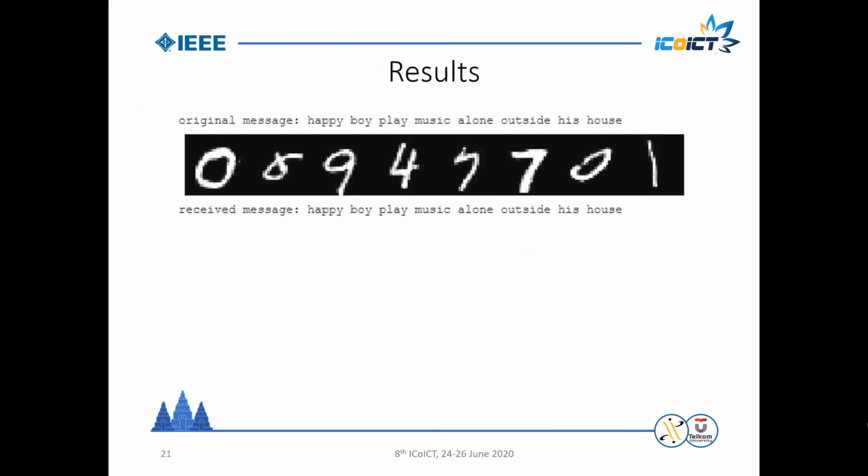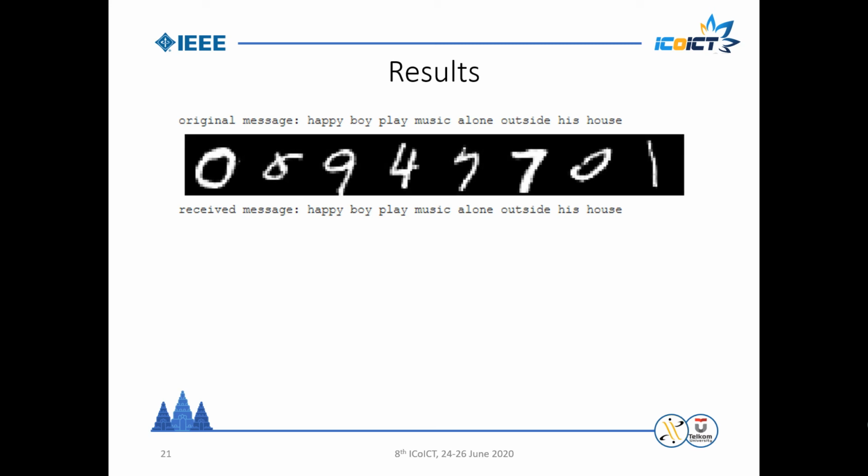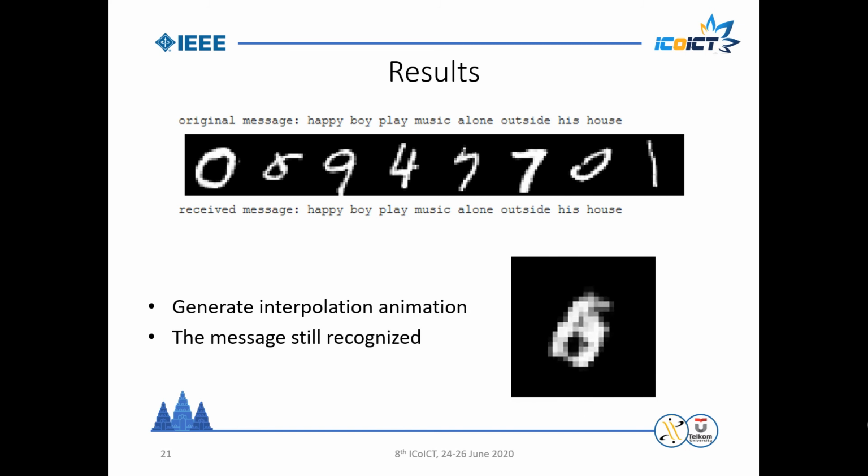However, up to this point, we are only able to produce one image for one input word. And sending multiple images to form a sentence would be suspicious. For that, we try to generate the message as an interpolating GIF animation. And our system can automatically read where the messages are with high accuracy.